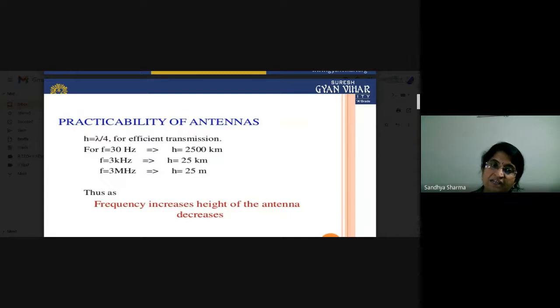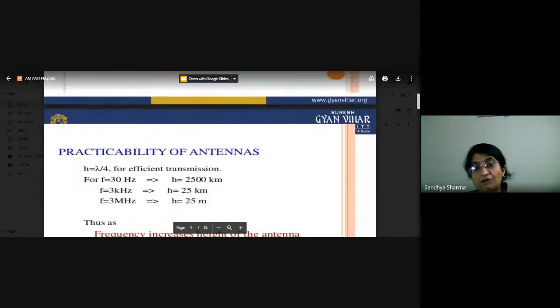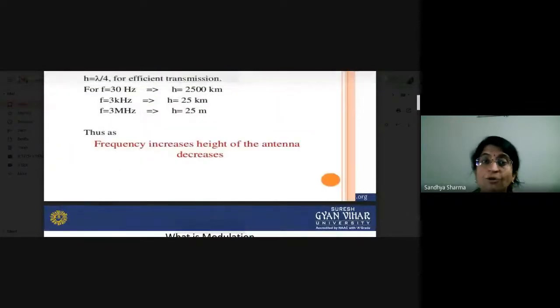There may be so much attenuation that the signal will be destroyed after covering very small distances. So for efficient transmission and radiation, you have to convert your low frequency signals into high frequency signals. I think it is clear why we need modulation. Modulation is a very important process in a communication system, because without it you cannot transmit your signals to longer distances. So it is a very important point for us.